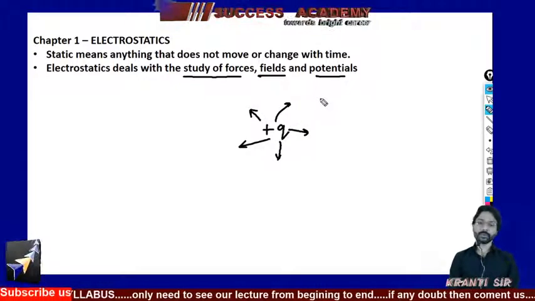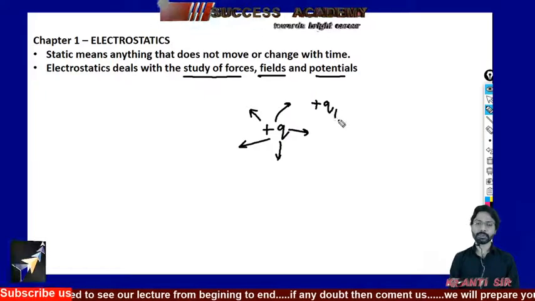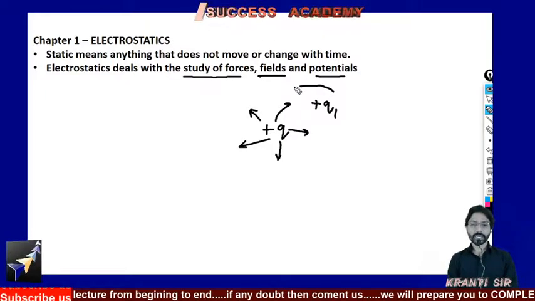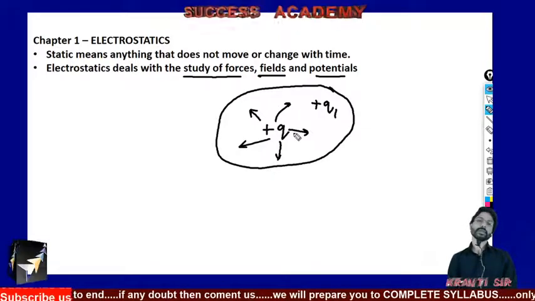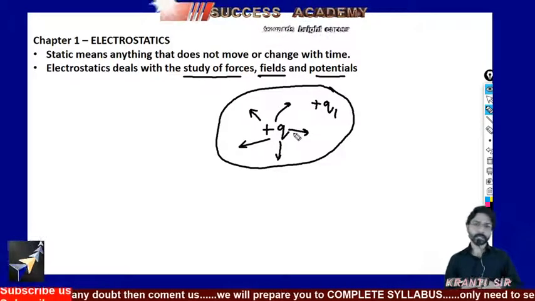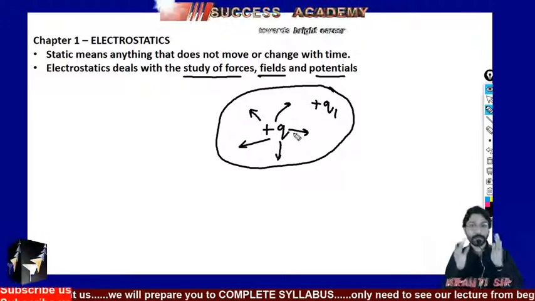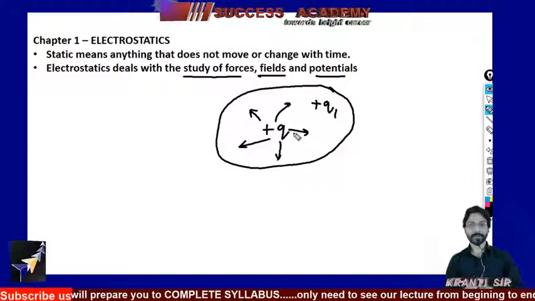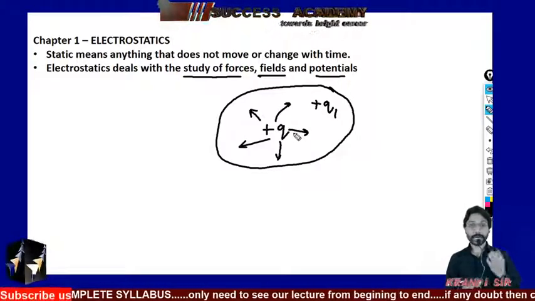Second thing, suppose you bring another positive charge Q1 within the area of this previous charge +Q. What will happen? As you know very well, like charges repel each other, unlike charges attract each other.